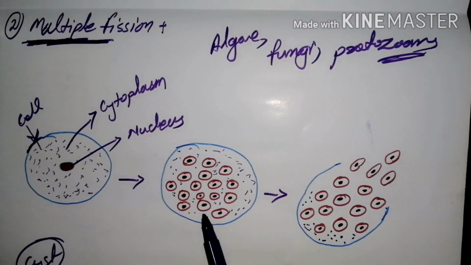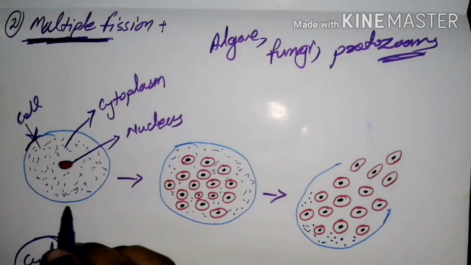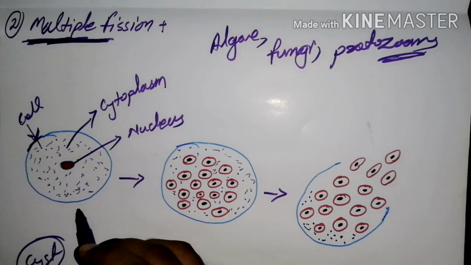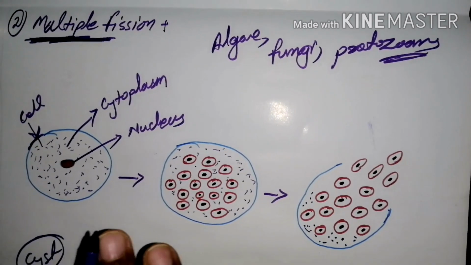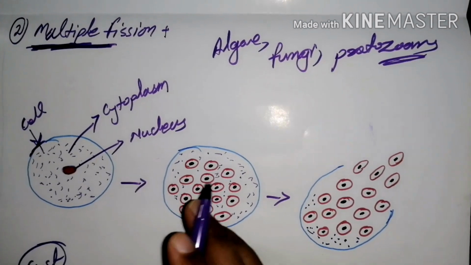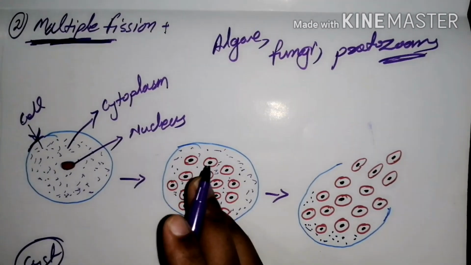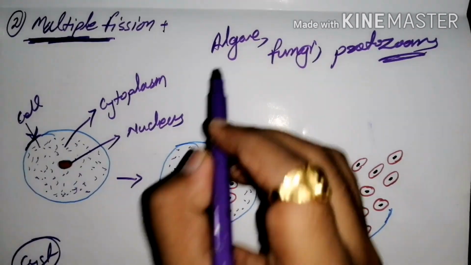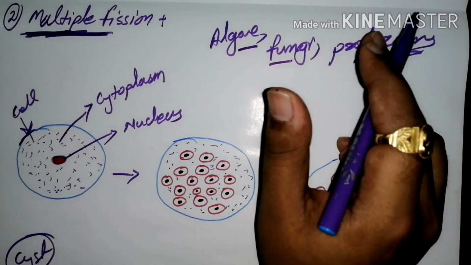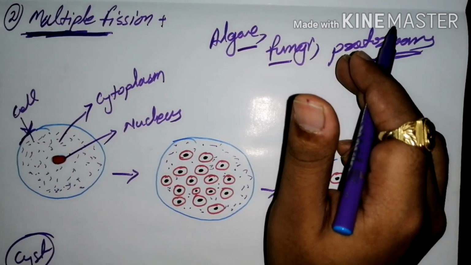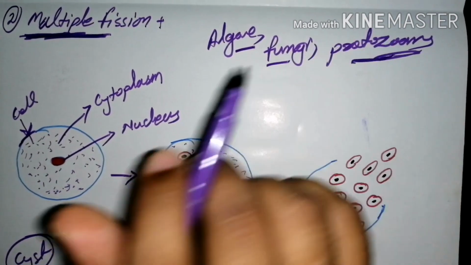It is going to divide into a number of daughter cells, which are released from the host cell. So in this part we are going to know in which organisms multiple fission mostly occurs. Mostly it occurs in algae, fungi and protozoans. It is also the most common process of asexual reproduction which takes place in these organisms.